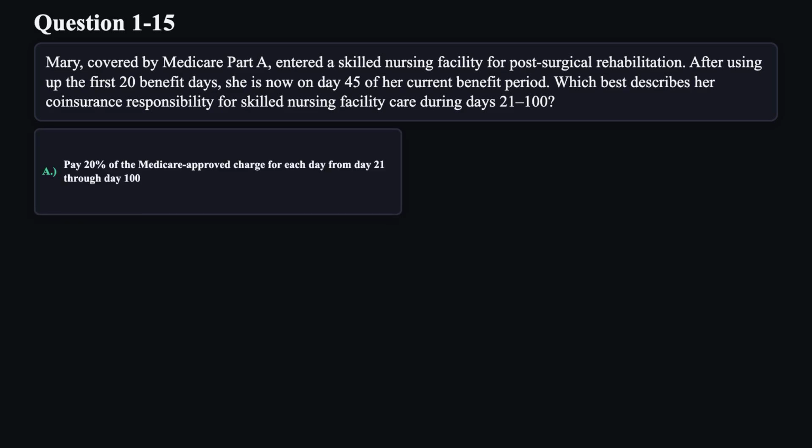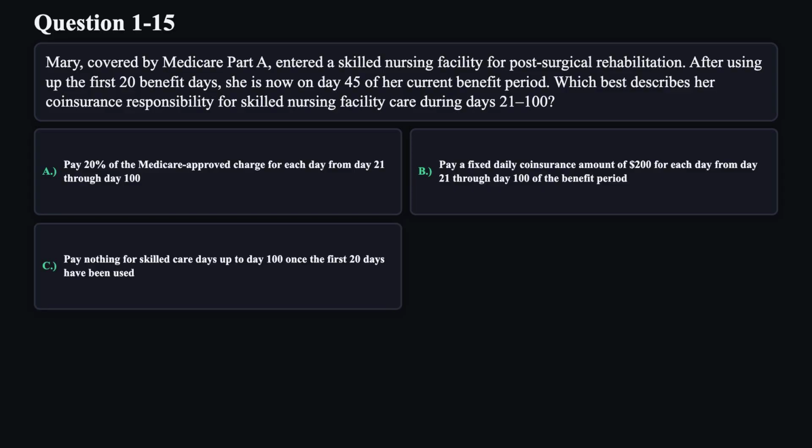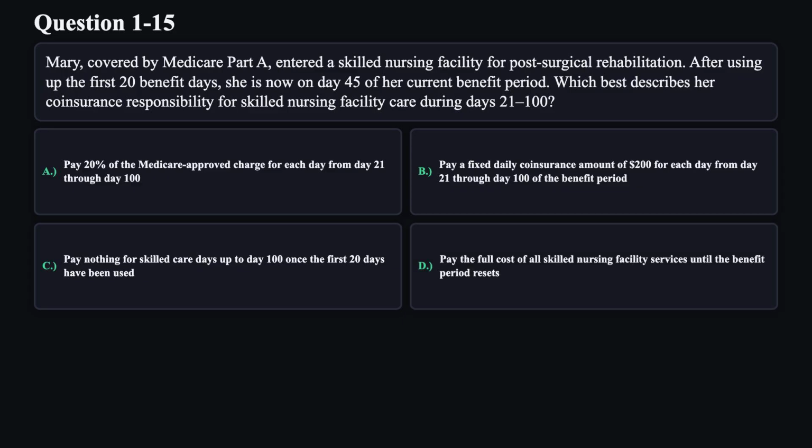A. Pay 20% of the Medicare-approved charge for each day from day 21 through day 100. B. Pay a fixed daily coinsurance amount of $200 for each day from day 21 through day 100 of the benefit period. C. Pay nothing for skilled care days up to day 100, once the first 20 days have been used. D. Pay the full cost of all skilled nursing facility services until the benefit period resets.